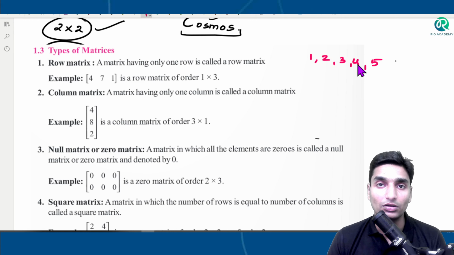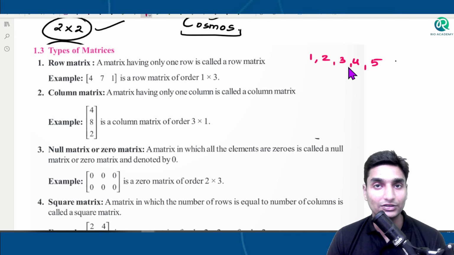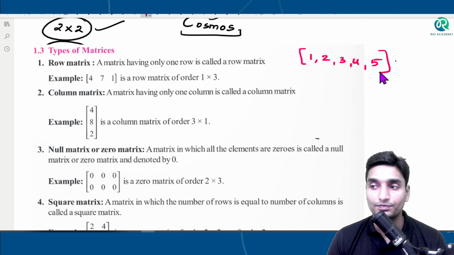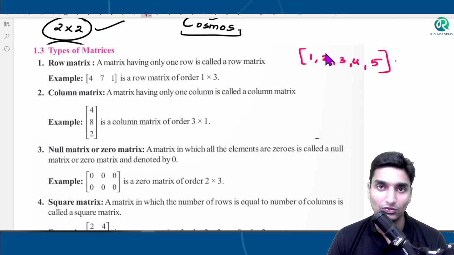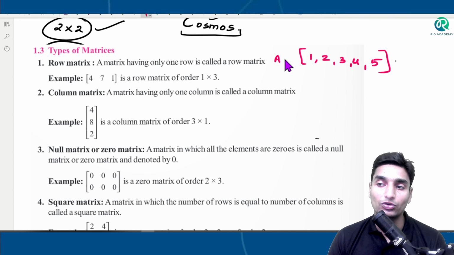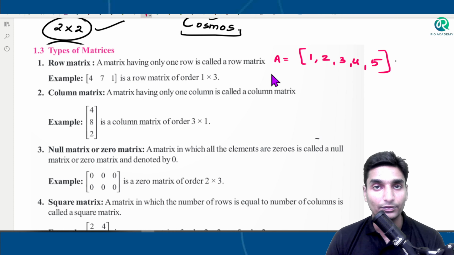Then what will be a matrix? In order to identify that my arrangement here is not a sequence but a matrix, we usually use brackets, square brackets. Square brackets have been introduced basically to differentiate between sequences and matrices. That is it. So when you keep on arranging elements in a row format, such matrices are known as row matrices, as given here.